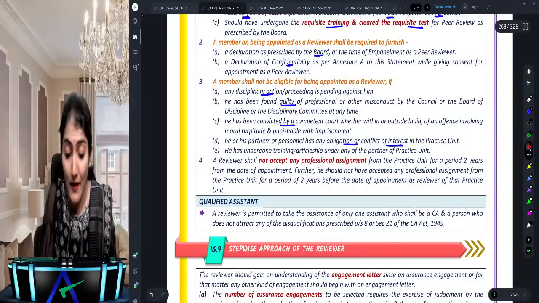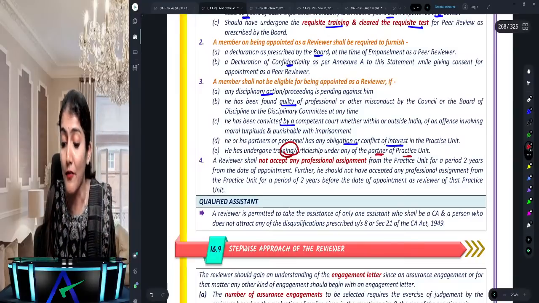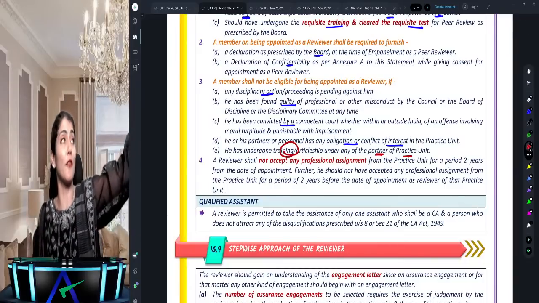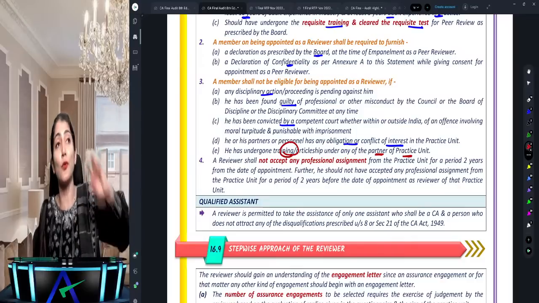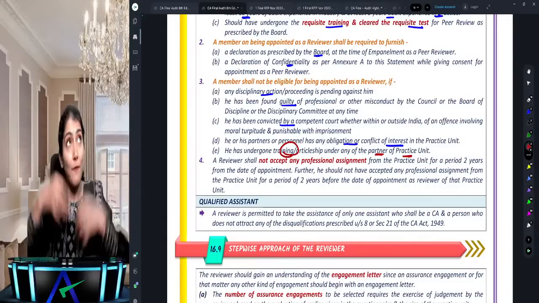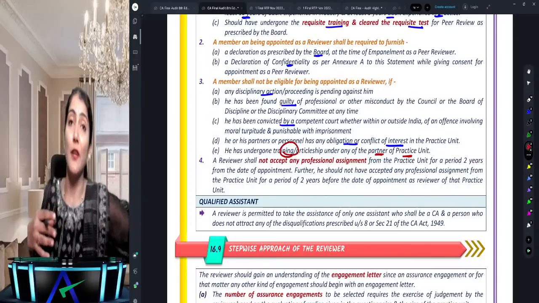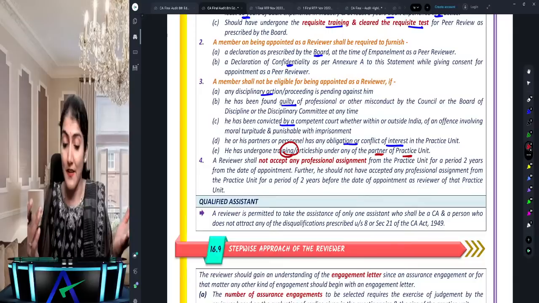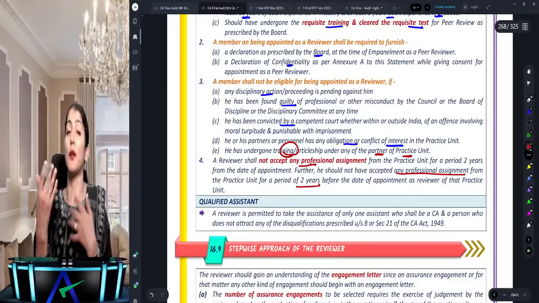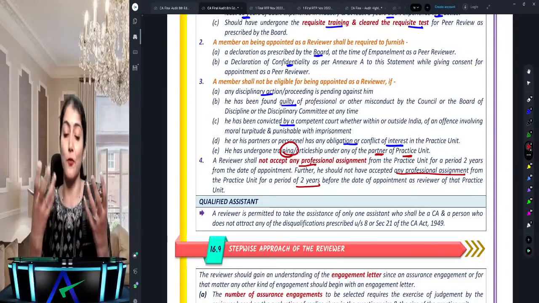And a very important one, where they can again make an MCQ in the exam: has undergone his training or articleship under any of the partners of the practice unit. If you've done your articleship under any of the partners of that practice unit, can you go as a reviewer to that practice unit for the peer review? No. Then, if I have to go to any CA firm for doing the peer review, in the last 2 years I should not have done any audit or any professional assignment, and in the next 2 years also I should not be doing any professional assignment for that practice unit.